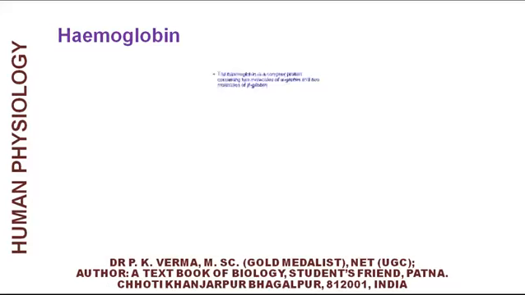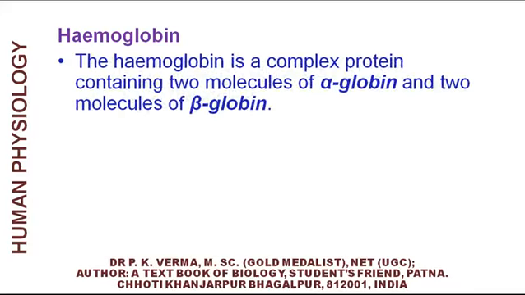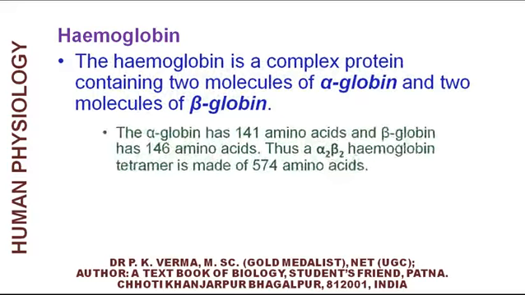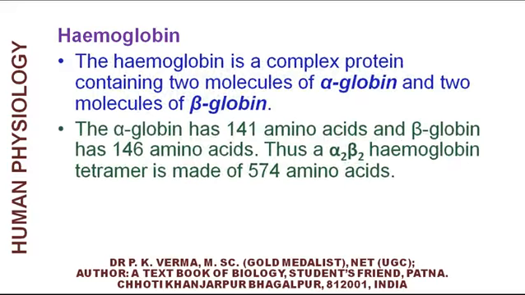Now, what is hemoglobin? Hemoglobin is a complex protein containing 2 molecules of alpha globin and 2 molecules of beta globin. The alpha globin has 141 amino acids and beta globin has 146 amino acids. Therefore, an alpha-2 beta-2 hemoglobin tetramer is made of 574 amino acids.